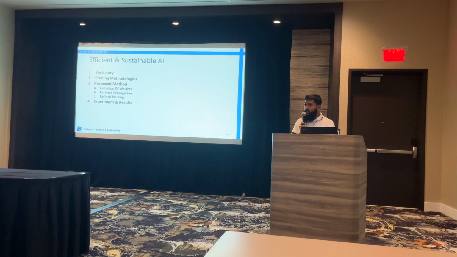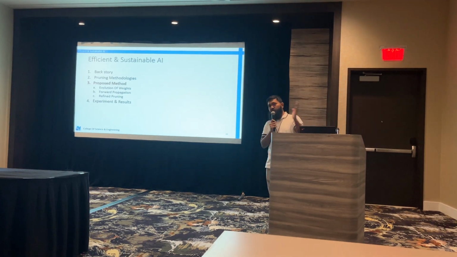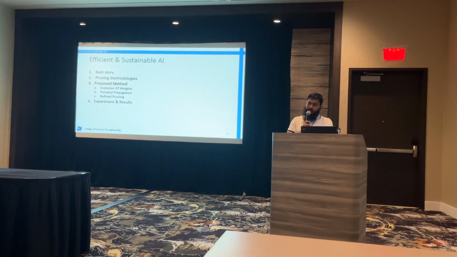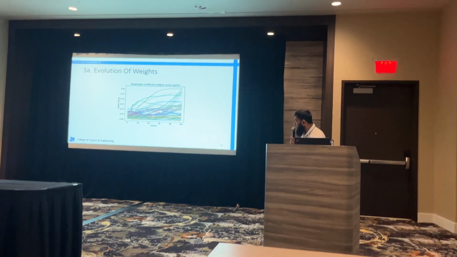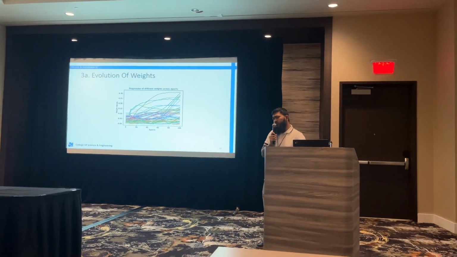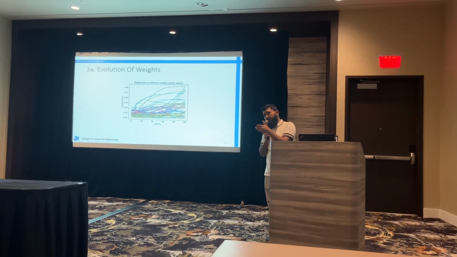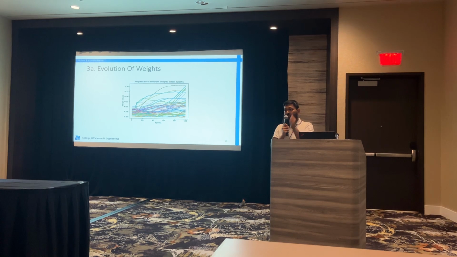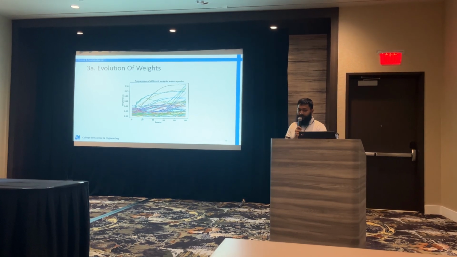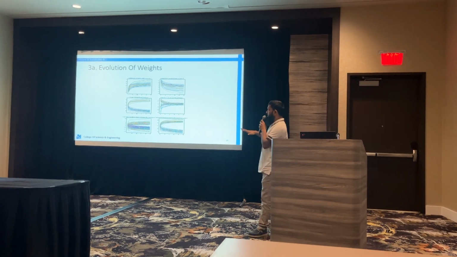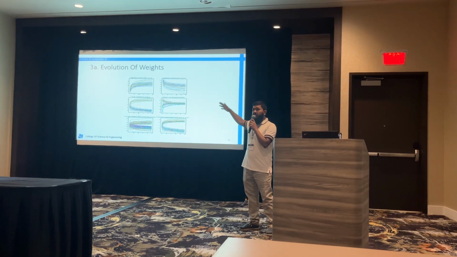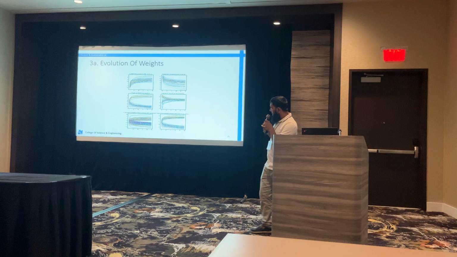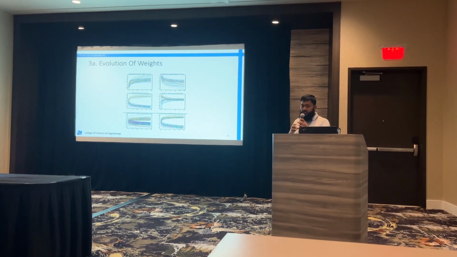But when do you do that? You do that at the end of the training. Once you've trained your model, then you look at the weights. And this is where our contribution comes in, where we talk about evolution of weights. So here what we do is we don't just look at the model at the end of training. We take a magnifying glass and we look at the model at each epoch or each iteration of training. So that shows us a lot of interesting things. We see how the weights have changed across time, across the training epochs, from the beginning to the end. And we can see some discrepancies.